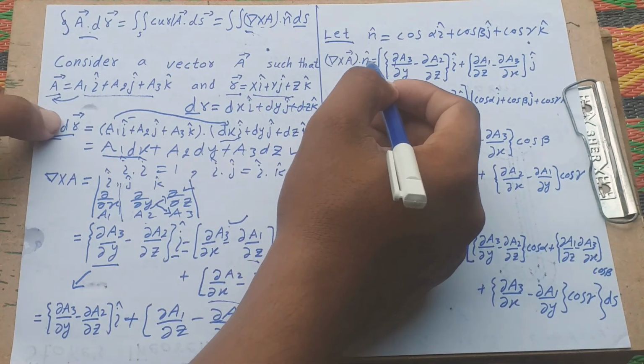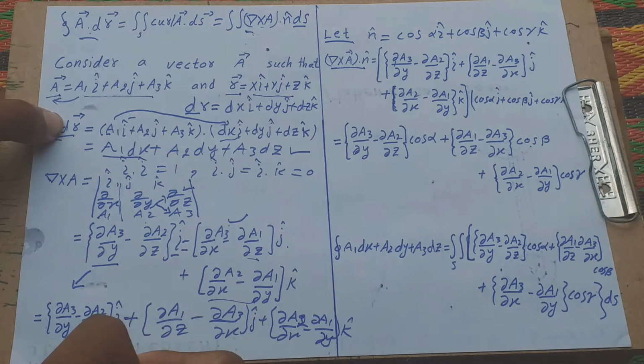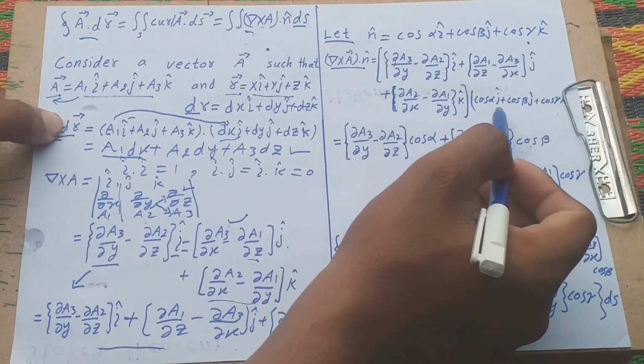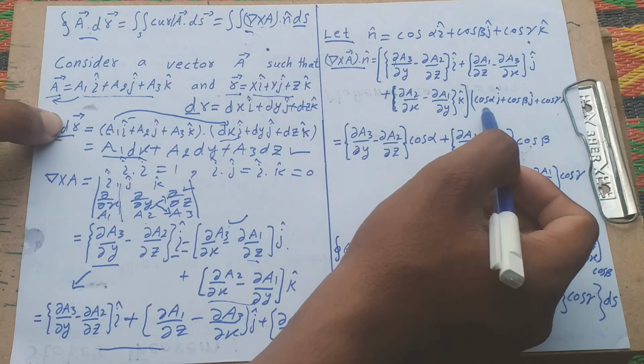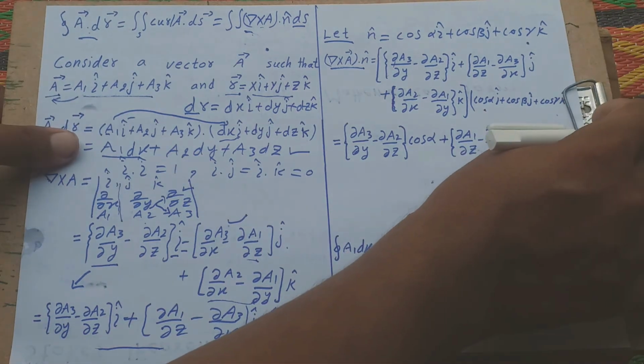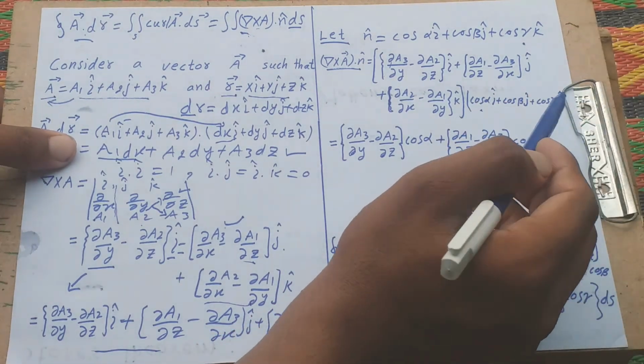Now we multiply n with this value. Only this value we write, and multiply with n, which is cos alpha i plus cos beta j plus cos gamma k.